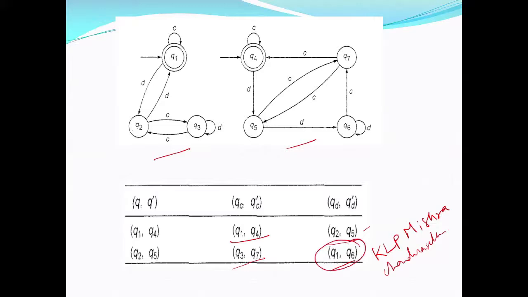Now in this, Q1 is a final state, Q6 is a non-final state. This is a final state and this does not belong to F1. So this pair, one of them is final state, one of them is non-final. That means if you get to D, your M will accept. If you get to D, this M dash will not accept. That means some strings are rejected in M dash and some strings are accepted in M, and hence M is not equal to M dash. That is how you can check the equality of two.